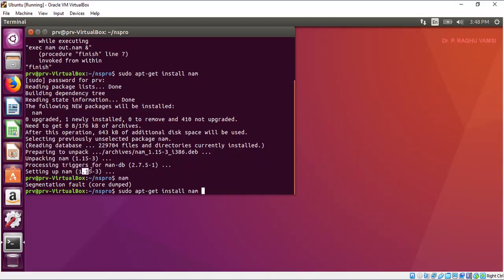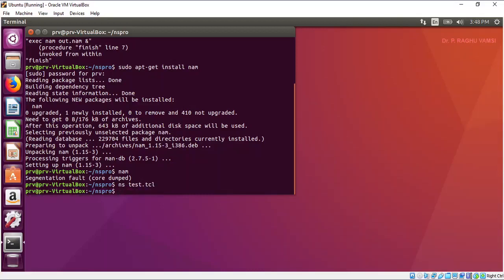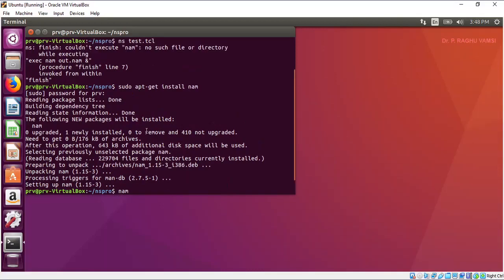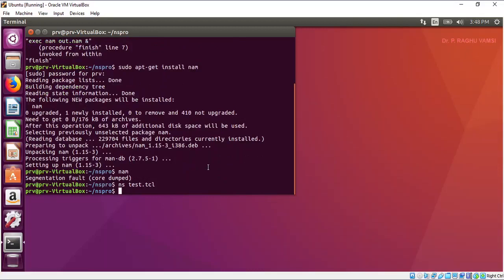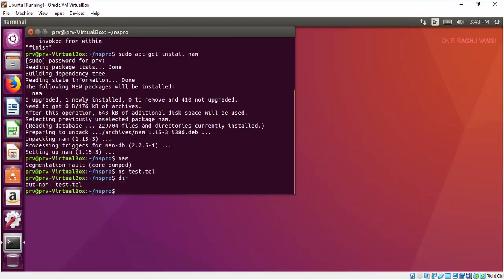Here NAM 1.15 is there. It is always recommended to use 1.14 if you get this problem. So we'll see nstest.tcl. Okay. Previously we got this error because NAM was not there, but after that we installed it. Now, if you type dir, you will get an out.nam file.